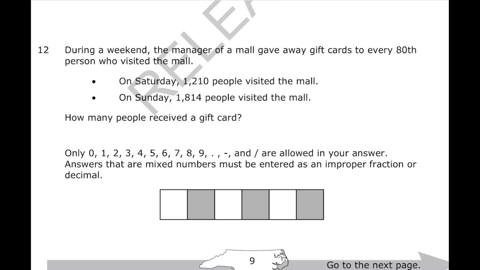Number 12 tells us during a weekend, the manager of a mall gave away gift cards to every 80th person who visited the mall. On Saturday, we had 1,210 people. On Sunday, 1,814 people. How many people received a gift card? So, all we need to do here is find the total number of people that visited for the weekend and simply divide by 80. That's going to tell us how often every 80th person showed up.